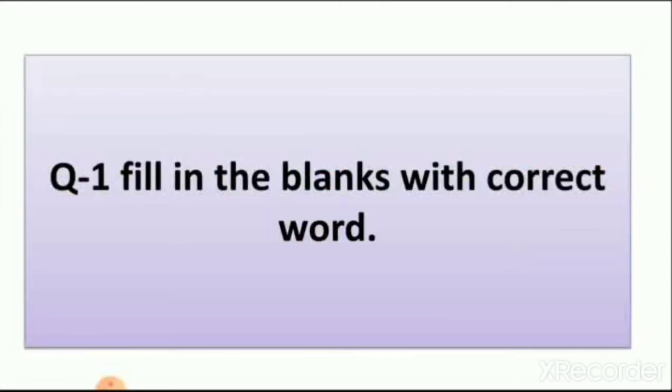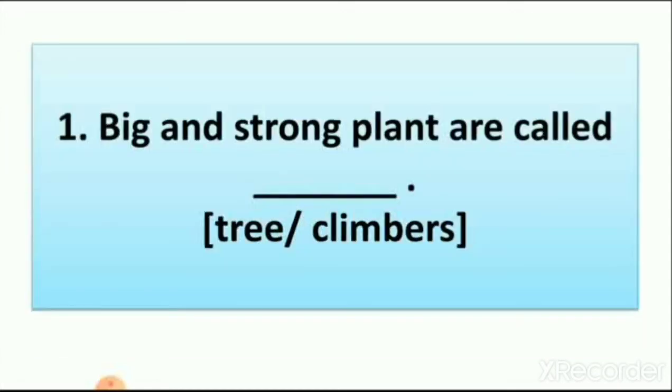Question number 1. Fill in the blanks with the correct word. Here in this exercise we have to write one correct word from two words. One is right and one is wrong. So next, number 1. Big and strong plants are called dash.